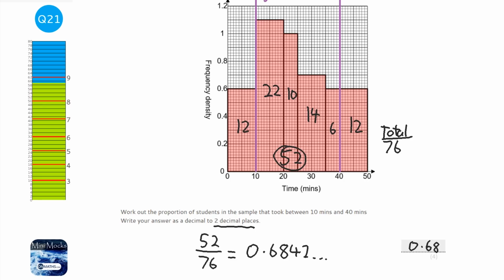Now what you could have done is worked out the areas of each of the bars to get something that's maybe proportional to the frequency, and then done it that way. But if you can count the squares, it's just much easier and quicker. And sometimes you've got to sort of count half squares or little squares and find a way of doing that. But that's absolutely fine. When you're working with proportions, the actual amounts don't matter.